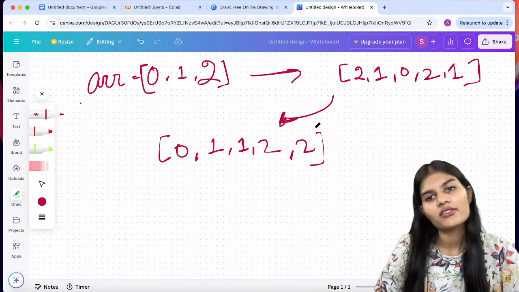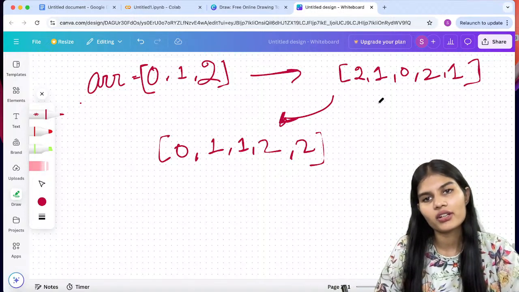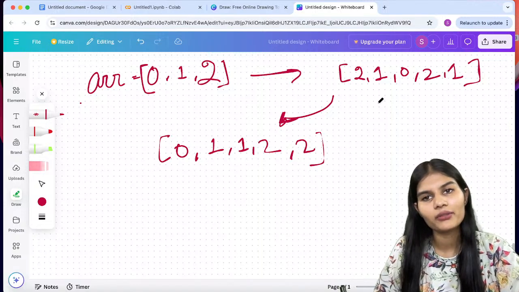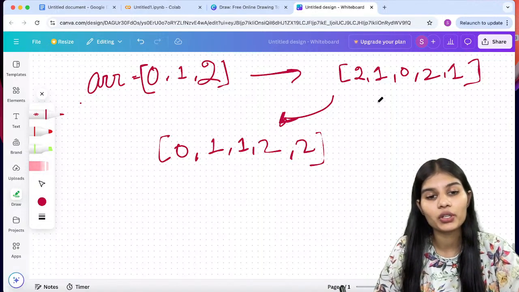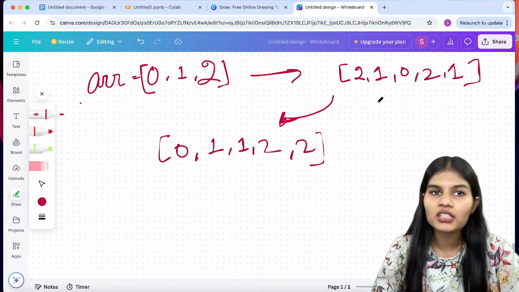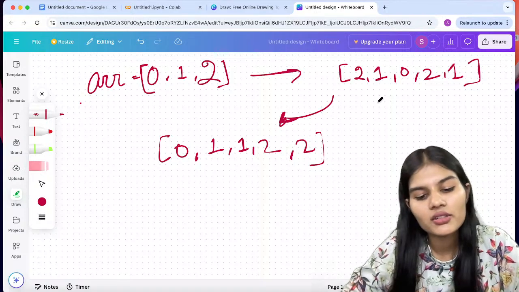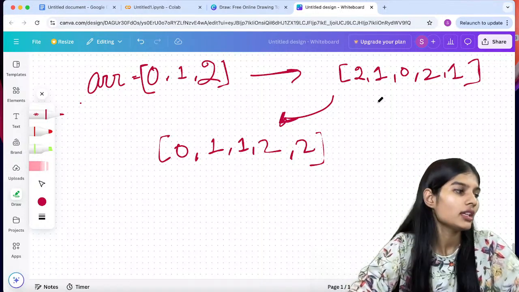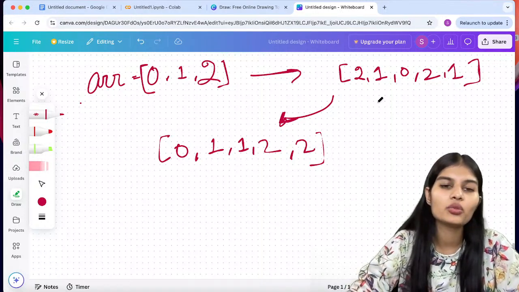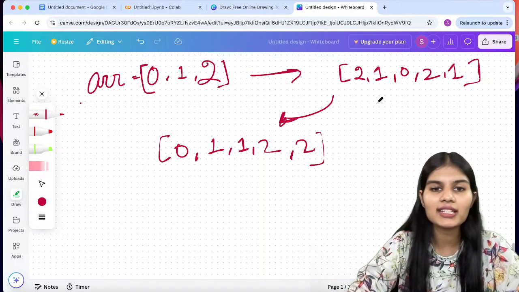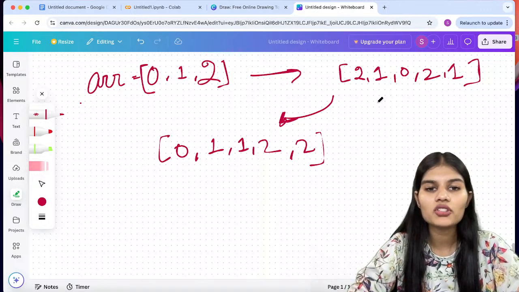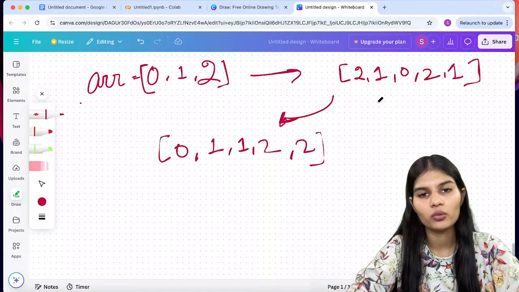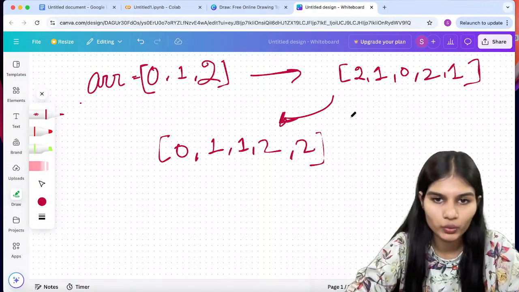Now, if you would have just thought of this, you would use a sort function, it will automatically sort the whole array for you, right? But we don't have to do it in that particular manner. This question is all about the logic. This question is completely asking you to put different logics and work with this particular one. This is what this question is requiring you to do.